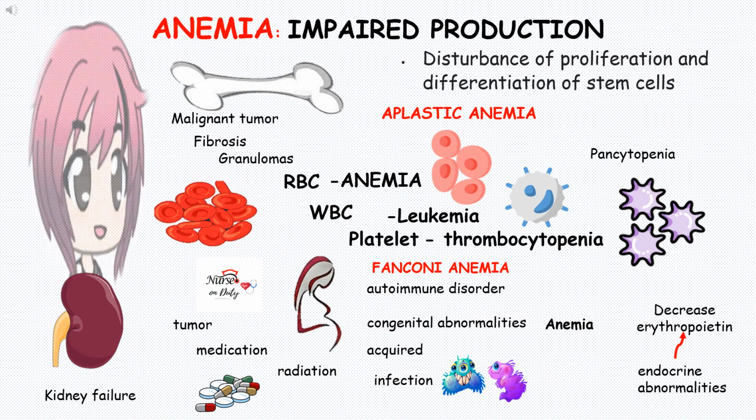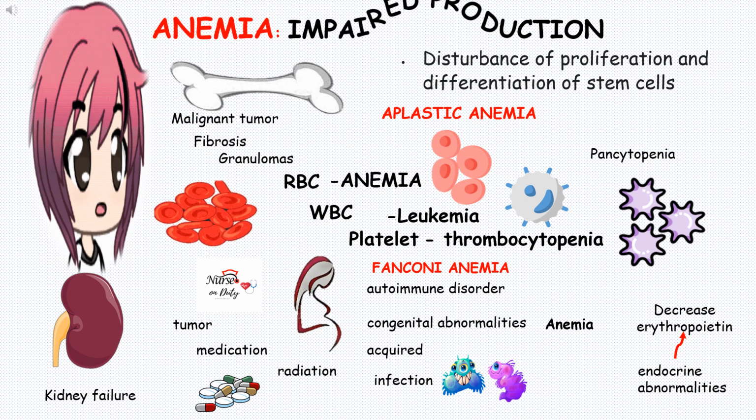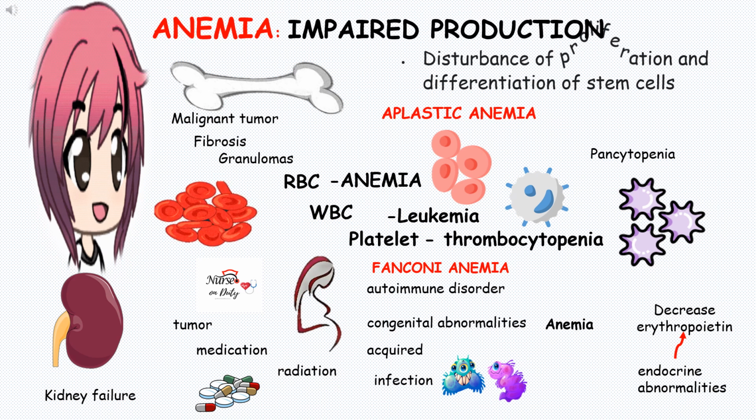Disturbance of proliferations and differentiations of stem cells. Example is the aplastic anemia. It is a condition where the bone marrow does not produce sufficient stem cells to replenish blood cells. So it means that the bone marrow is having hypoplasia and fat replaces the bone marrow.